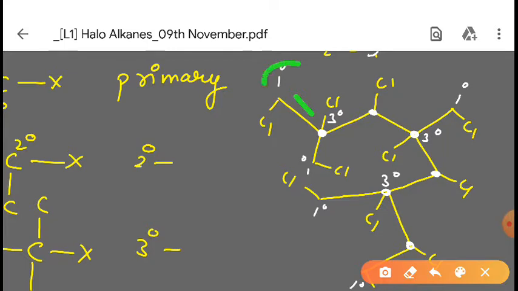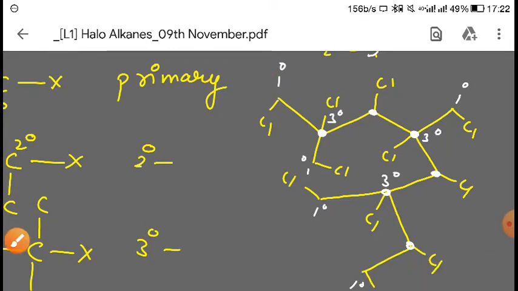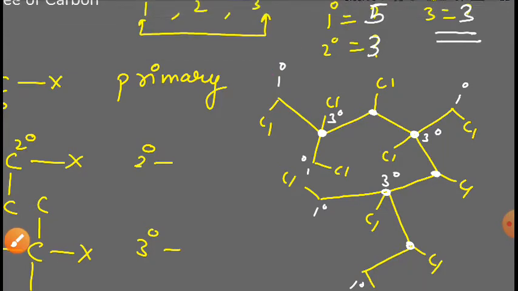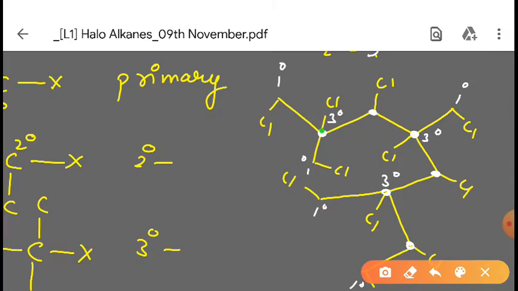So that is why it is called 1 degree carbon. Now you can see this one. In the same way, this carbon is attached to this hydrogen, this carbon and this carbon. That is why it is called 3 degree carbon.